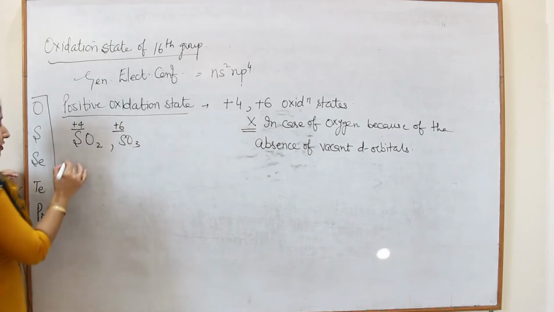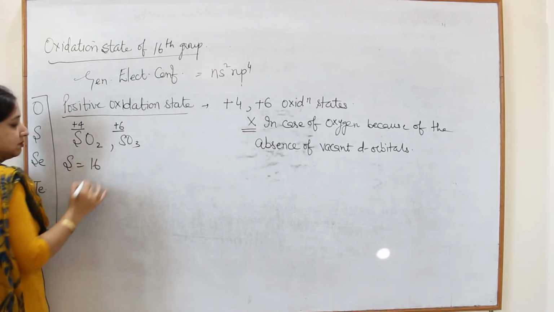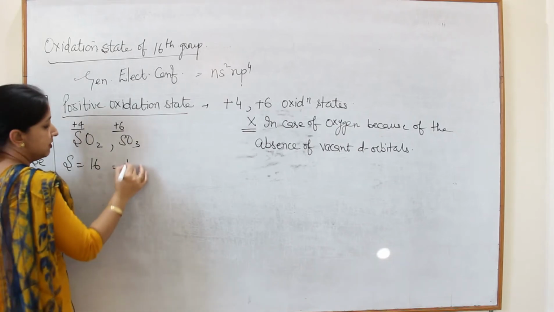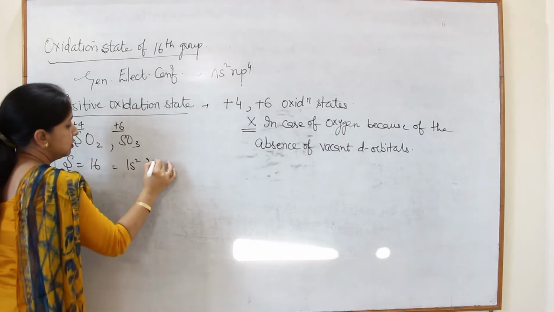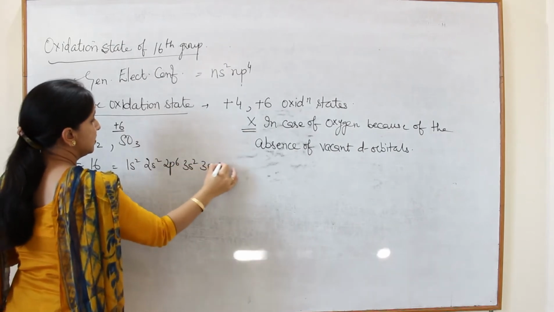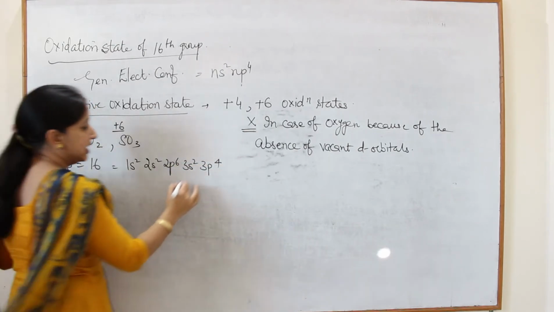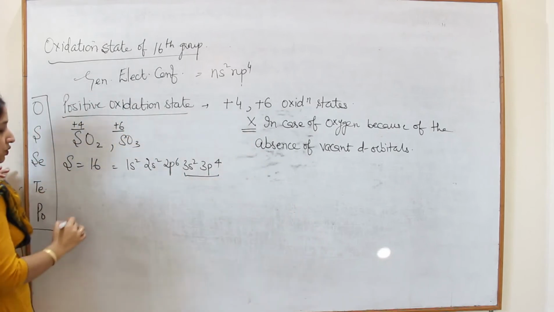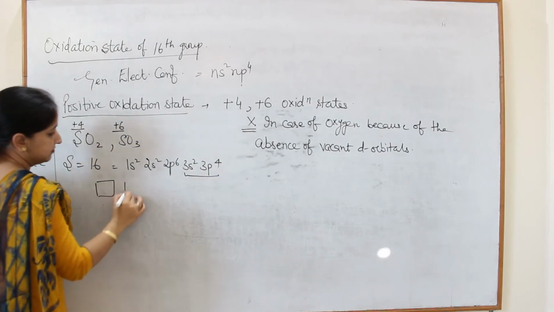Sulfur has atomic number 16, so its configuration will be 1s2, 2s2, 2p6, 3s2, 3p4. So its valence shell is 3s2, 3p4.